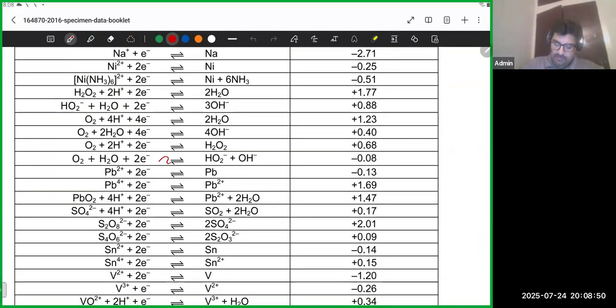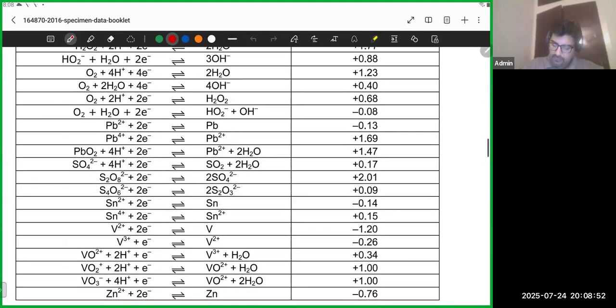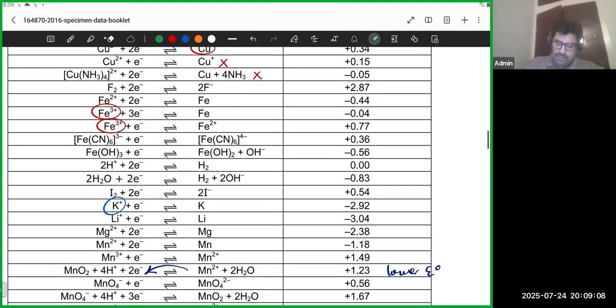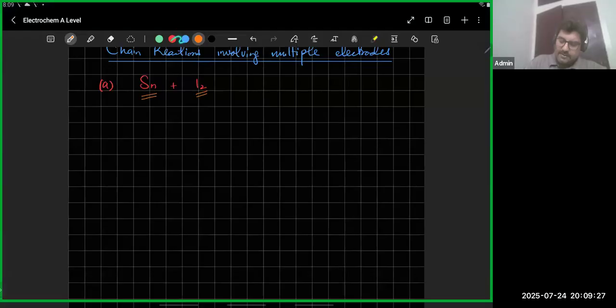So यहाँ पे ना, if you have a look, tin is only involved over here. I mean, this one is the only reaction that involves tin. इसके अलावा कोई नहीं है, ठीक है. This is the only one. The other ones have tin 4 plus or tin 2 plus. हमारे पास we got tin. And for iodine, you also have just one reaction. Where is iodine? Iodine ये बीच में है, ठीक है. It's over here. अच्छा, you only have this reaction, and that's 0.54. ठीक है. So I'm gonna write both of those down. ठीक है. तो choice easy है.